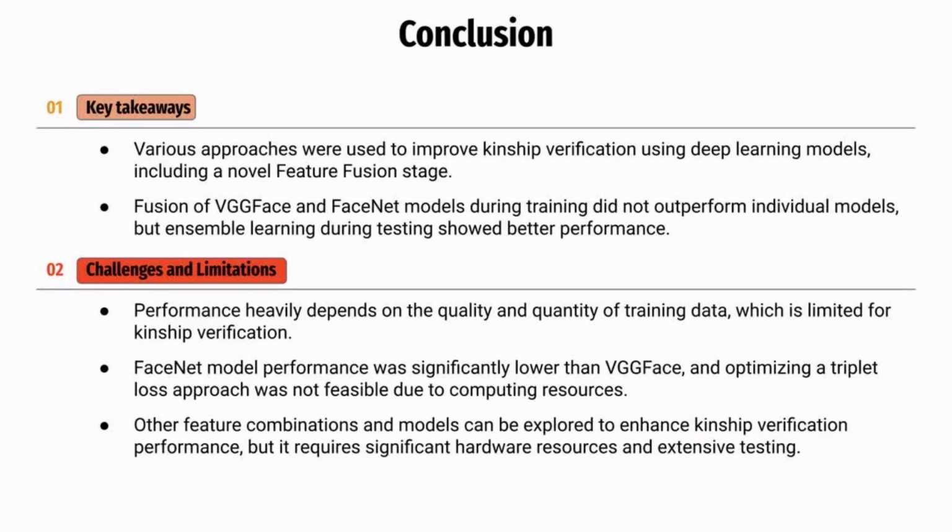On the other hand, we do recognize some challenges and limitations in our work. First and foremost, performance heavily depends on data quality, which is very limited for this specific kinship recognition task. Secondly, FaceNet was underperforming VGGFace, as optimizing a triplet approach was not feasible due to computing resources. Finally, many more feature combinations could be explored, not just limited to the 3 we have chosen.